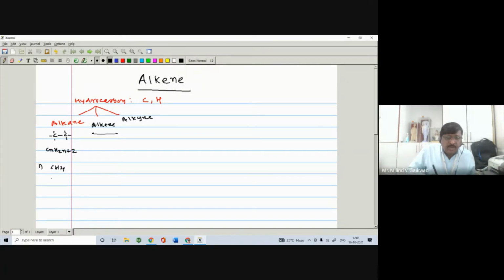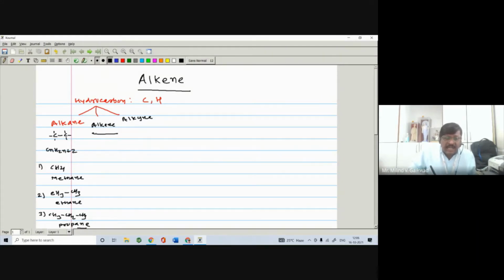The second compound is ethane, CH3CH3. The next compound is propane, CH3CH2CH3. It ends with -ane, meaning propane.